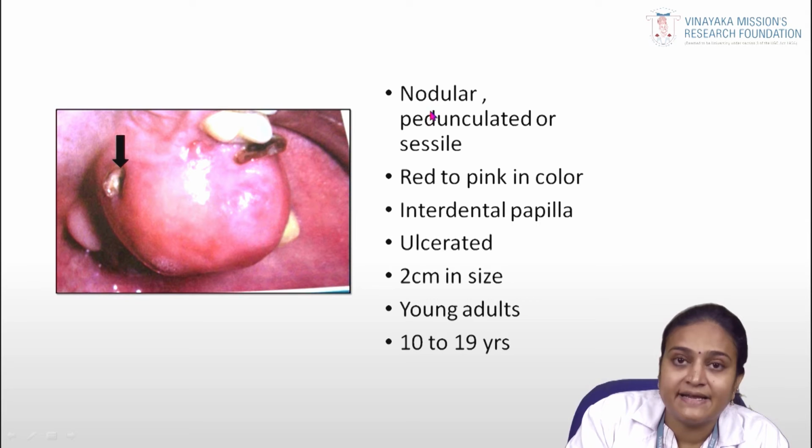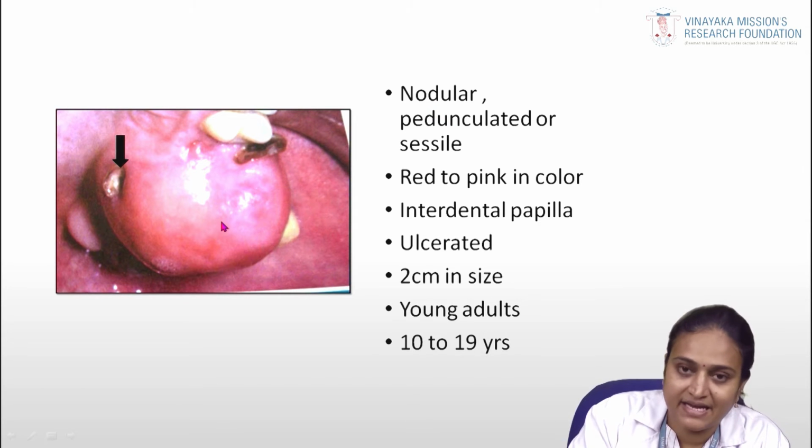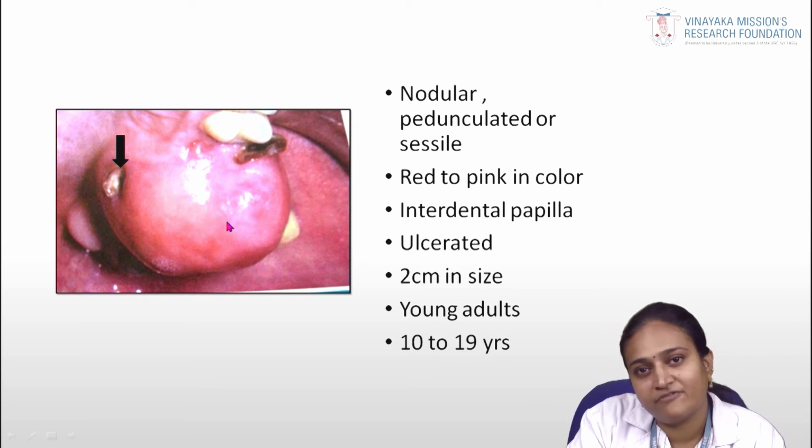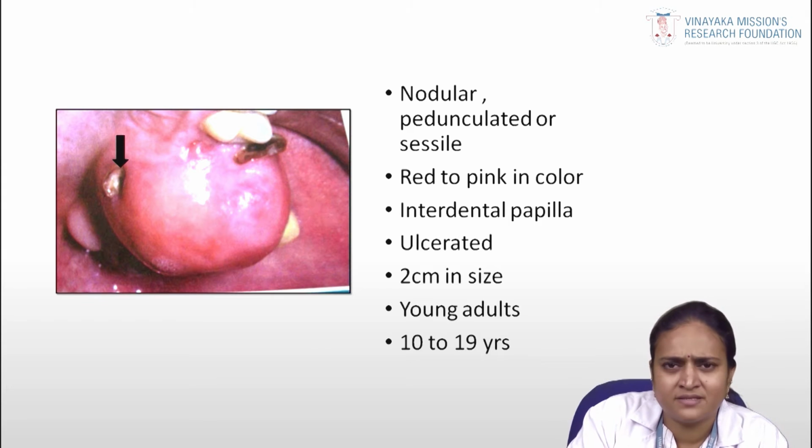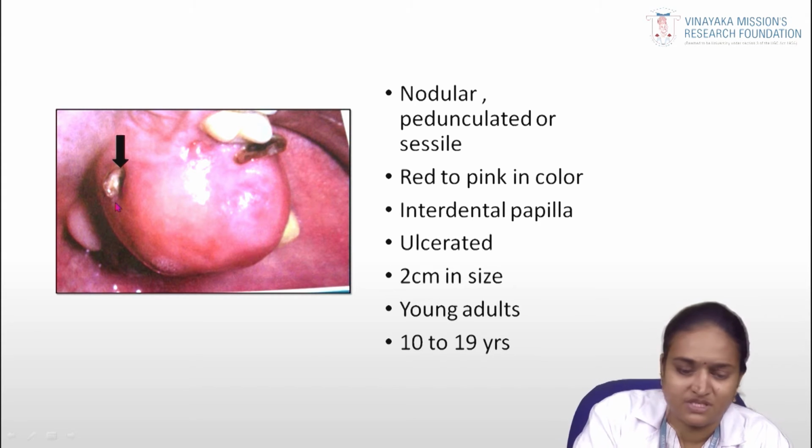Clinically, it appears as a nodule, pedunculated or sessile, red to pink in color. Clinically, we can give a differential diagnosis like pyogenic granuloma, peripheral giant cell granuloma, and so on.